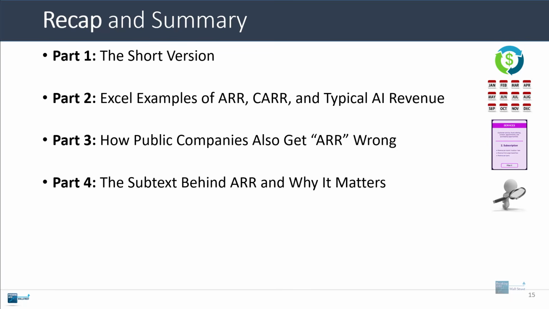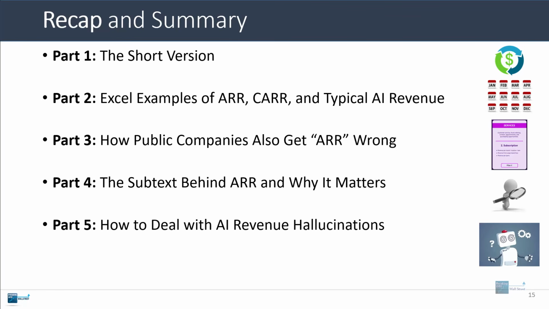Normally ARR matters because it tells you something about visibility and the gross margins on revenue, but for AI companies, the gross margins tend to be a lot lower, sometimes they're even negative, and the retention rates also tend to be lower with higher churn and higher cancellation rates, so we think it is generally less meaningful for these types of firms. To deal with this issue, you can simply focus more on GAAP revenue, you can focus more on the margins and the retention metrics, and if the company does have subscription revenue, that can be fine, but you really have to dig in and ask for details about how they calculated it.